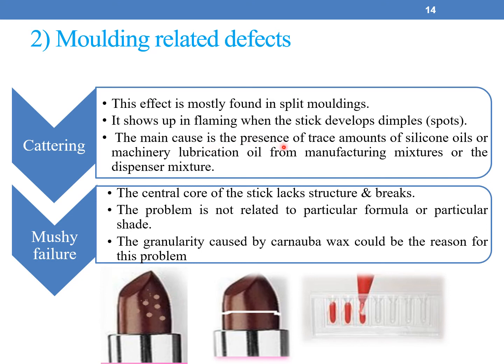The main cause is the presence of trace amounts of silicone oils or machinery lubrication oil from the manufacturing mixture or dispenser mixture.